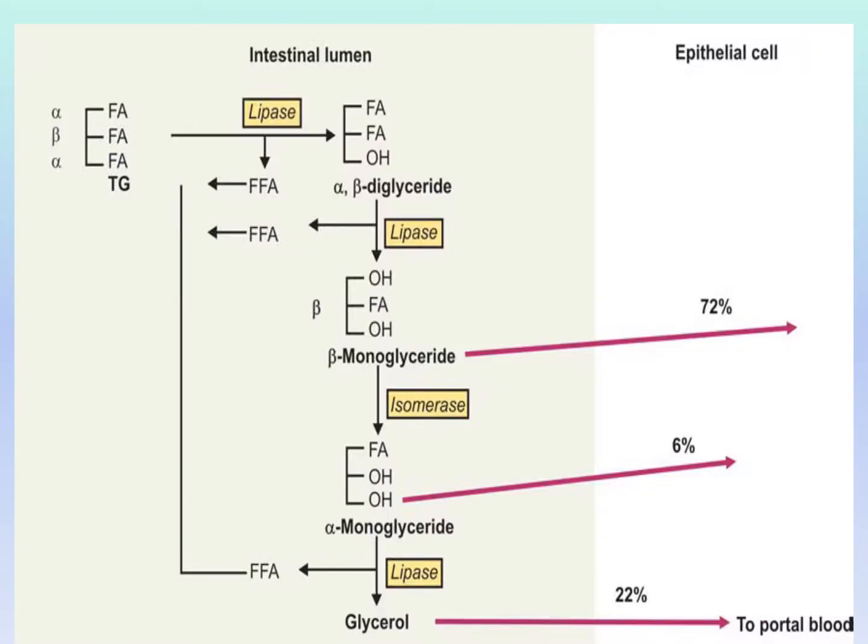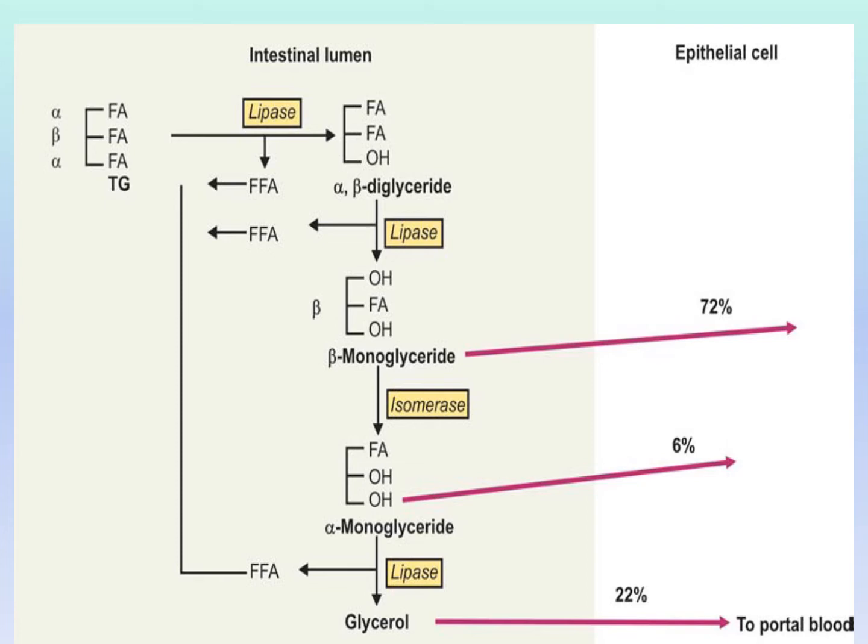So again, this is a triglyceride. This is glycerol with free fatty acid. As we said, this is alpha position, this is alpha position also, and this is the beta position. The pancreatic lipase can act only upon alpha position. At first, it releases the free fatty acid from alpha position. So the remaining is called alpha beta diglyceride. Then it acts again on the alpha position here, releasing one free fatty acid.